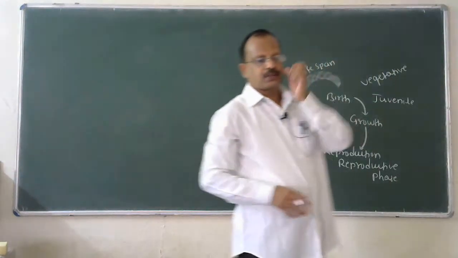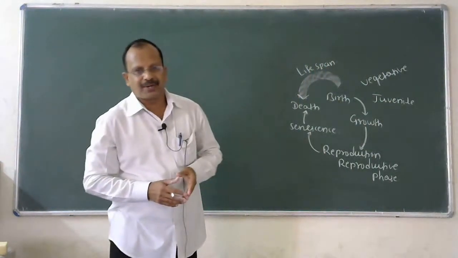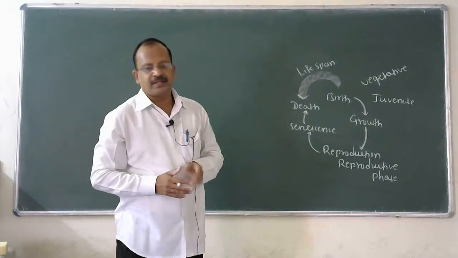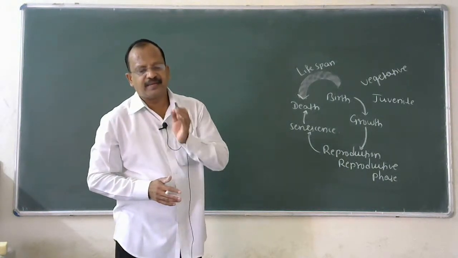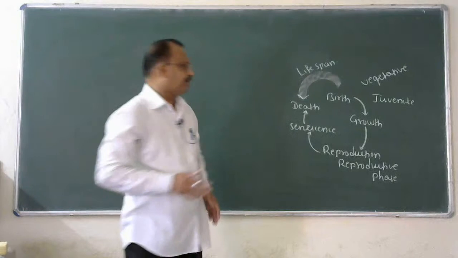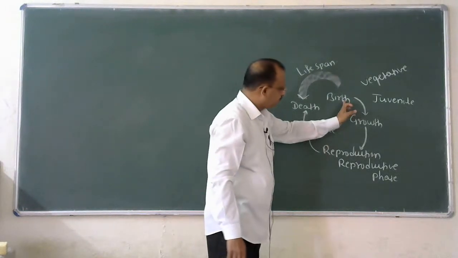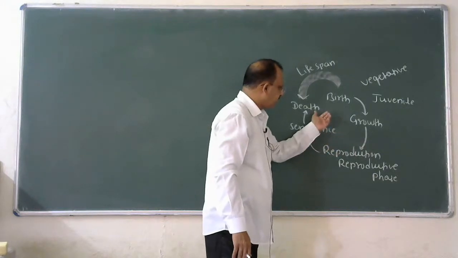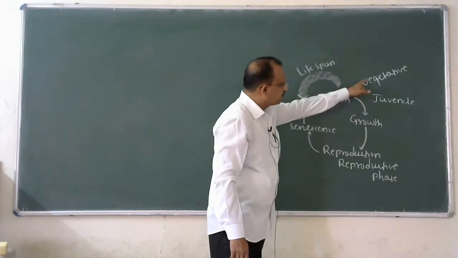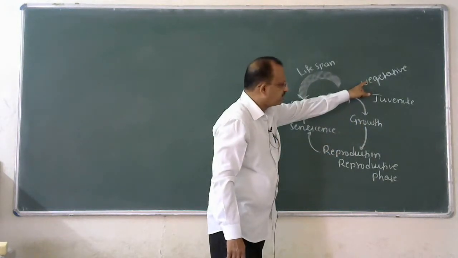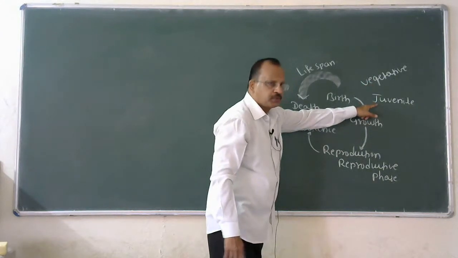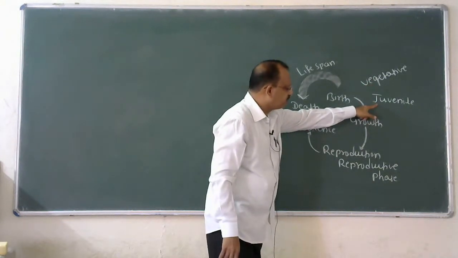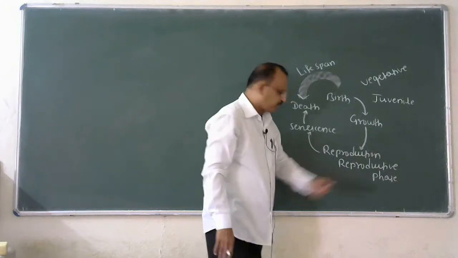So here, dear students, in the introduction, we have come across that all living organisms follow a definite pattern of life cycle, such as birth, growth, reproduction, senescence, death. The growth phase is also called the vegetative phase in plants. The alternate word used in animals is juvenile phase. Then I have an important line.